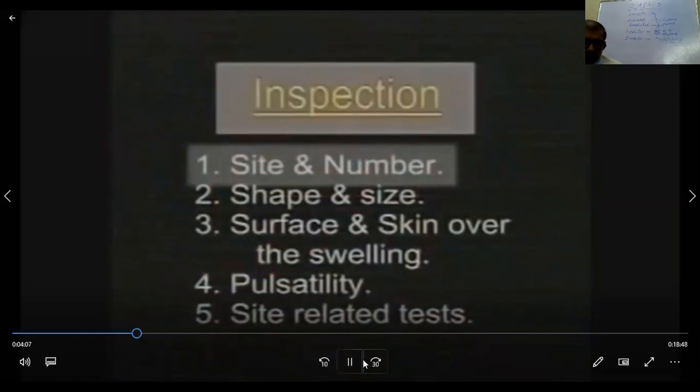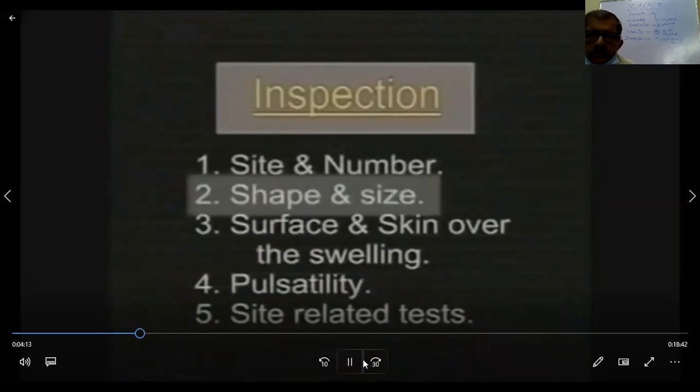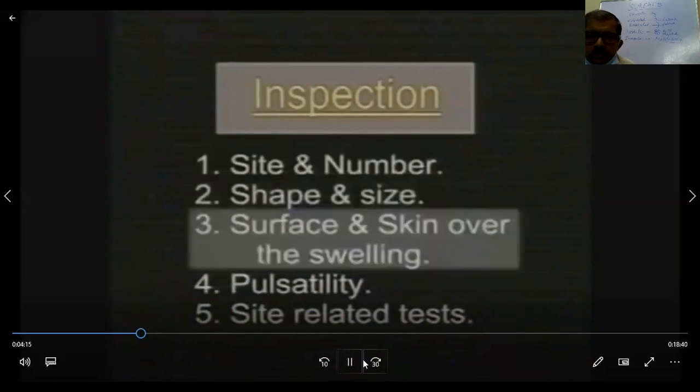Similarly, if the swelling is on the front of the neck, look for movement on deglutition. To revise, on inspection, note the site of the swelling and whether it is single or multiple. Note the shape and measure the size. Inspect the surface and inspect the skin over the swelling for inflammation, punctums, scars or veins.